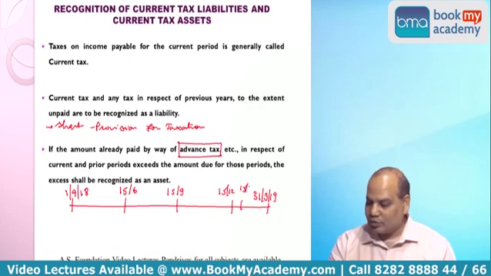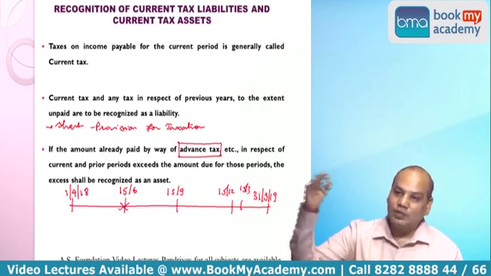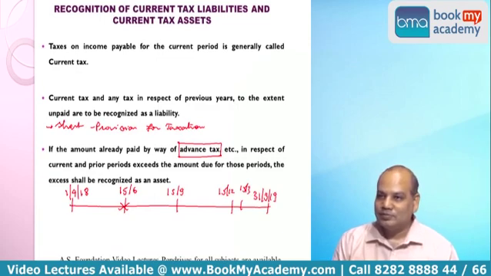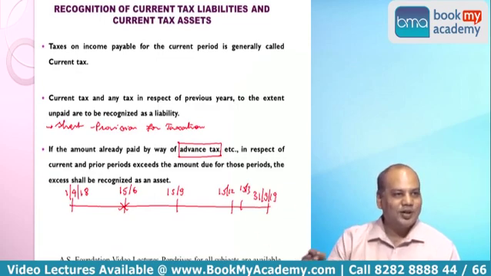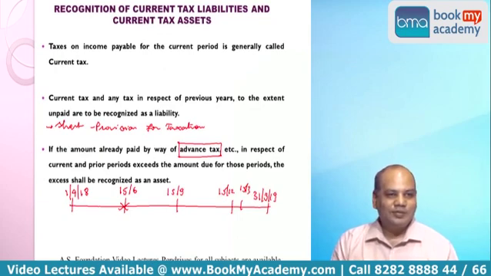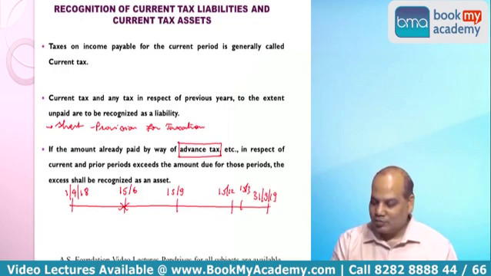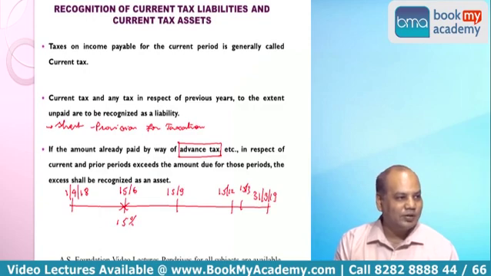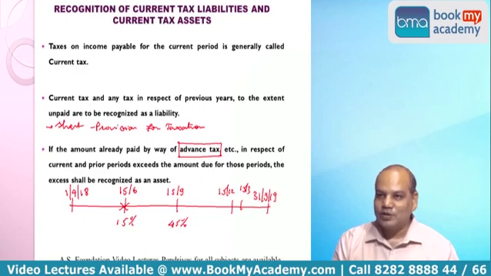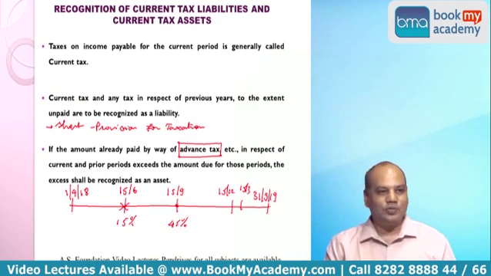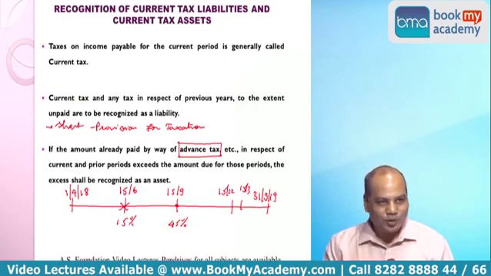Okay. So suppose you come to 15 June, estimate what will be your total taxable income. Estimate your total tax liability and pay tax, not fully, some proportion. So by 15 June you have to pay 15%, am I right, of your estimated total tax liability. Then 15 September 45% of estimated total tax liability, and then you have to keep revising your estimate also, because as the days will pass you will get more information.